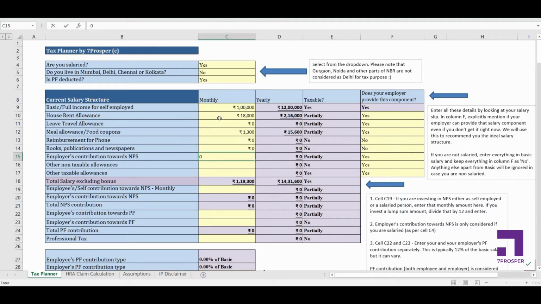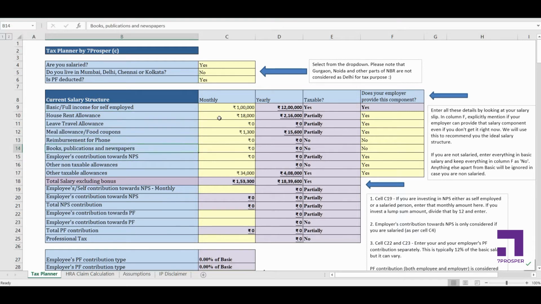I'll assume this is 0. Okay, and I don't have any other non-taxable allowance in my salary. However, I have about 34,000 of other taxable allowances in my salary. So guys, what you need to know here is I've taken some of the most common components in the salary.